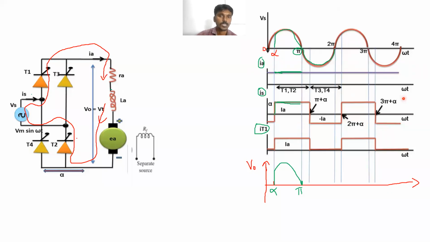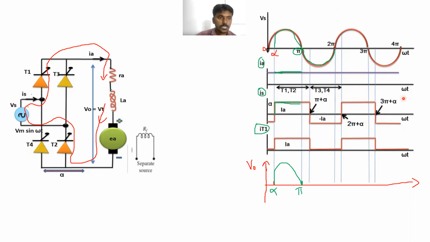Is it right? So a question can arise here, sir: during the negative half cycle of the supply voltage, T1 and T2 become reverse biased. But here, from pi to pi plus alpha, the magnitude of the inductance voltage is greater than the magnitude of the supply voltage.